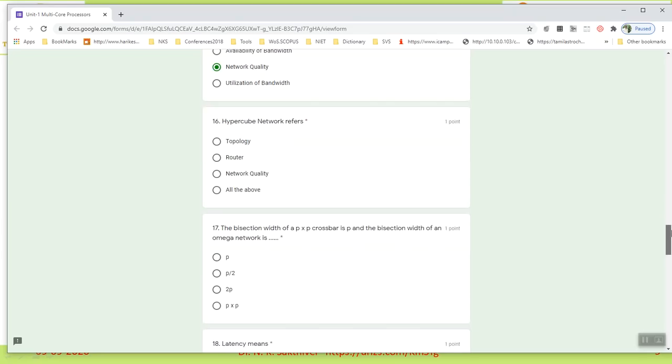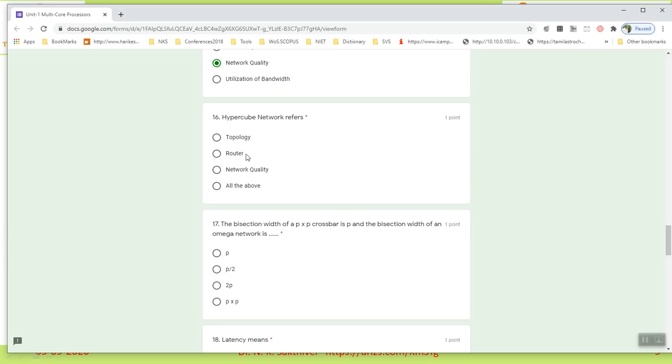I already told you hypercube is the topology. Okay. Hypercube is the topology. And the 17th question, the bisection width of what is called a processor P cross P. Okay. The crossbar is P. Okay. So crossbar, it is a connection. And the bisection width of an omega.